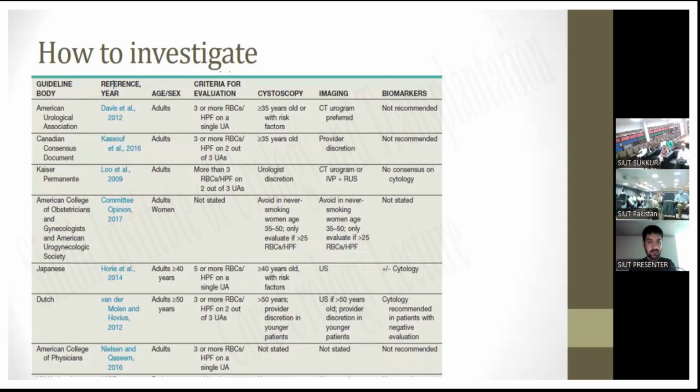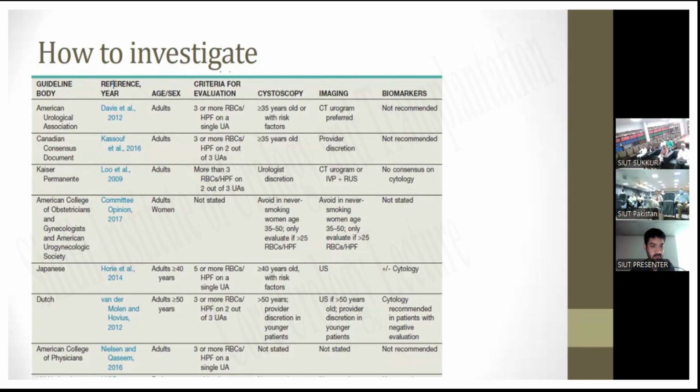According to AUA guidelines, if a patient is an adult, then the criteria for evaluation is 3 or more RBCs on a single urine analysis, and cystoscopy if age greater than 35 years or with risk factors. Imaging: CT urogram preferred. Biomarkers are not recommended.